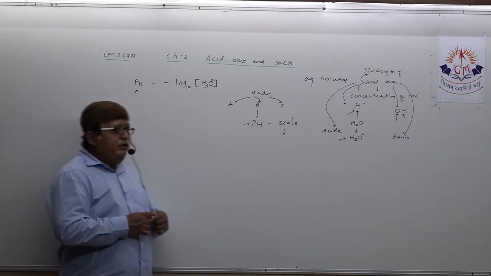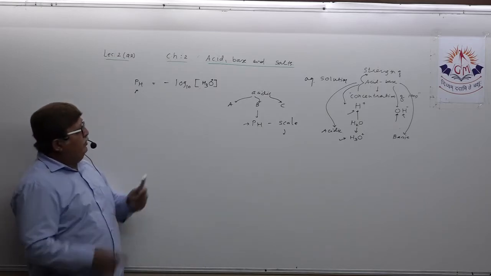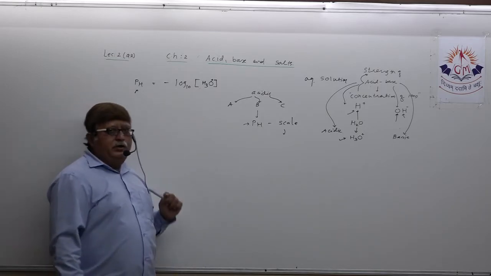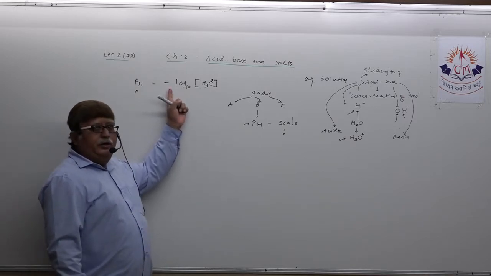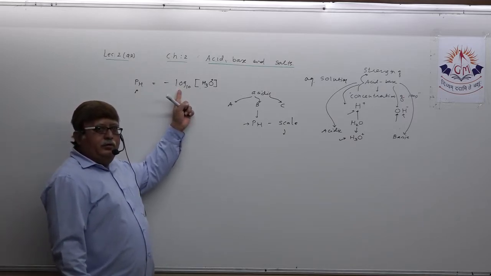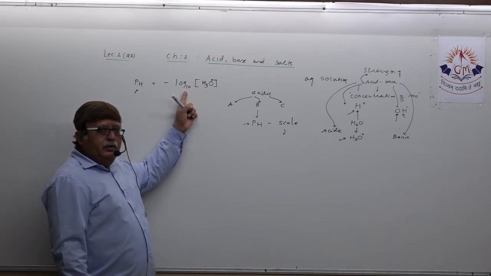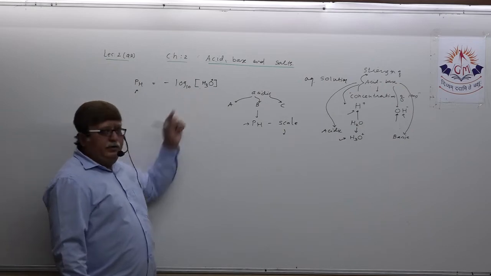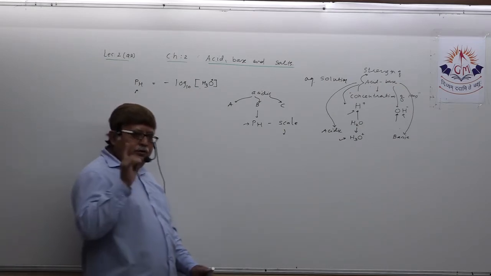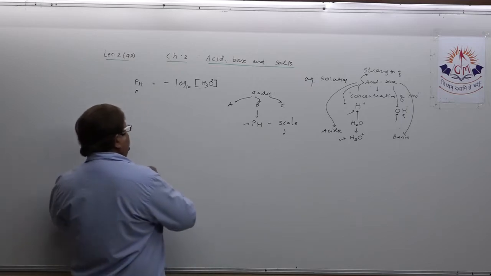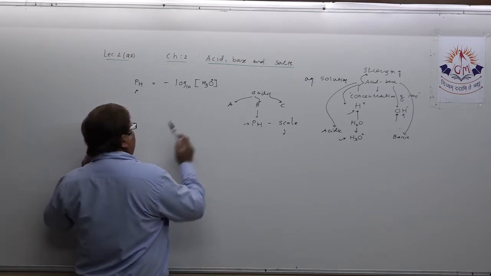You can define it this way: pH can be defined as the negative logarithm to the base 10 of hydrogen ion concentration in, can you mention the unit?